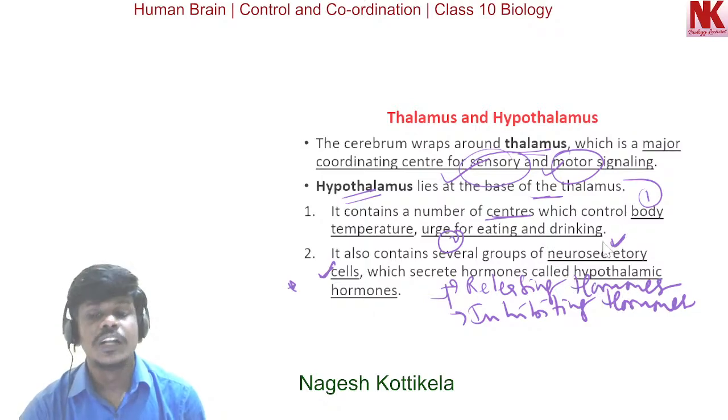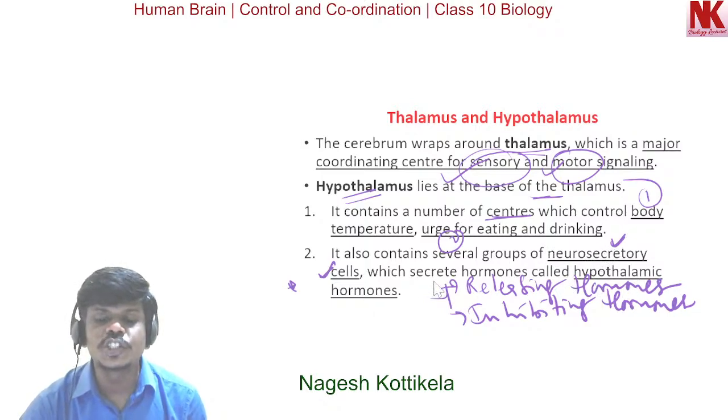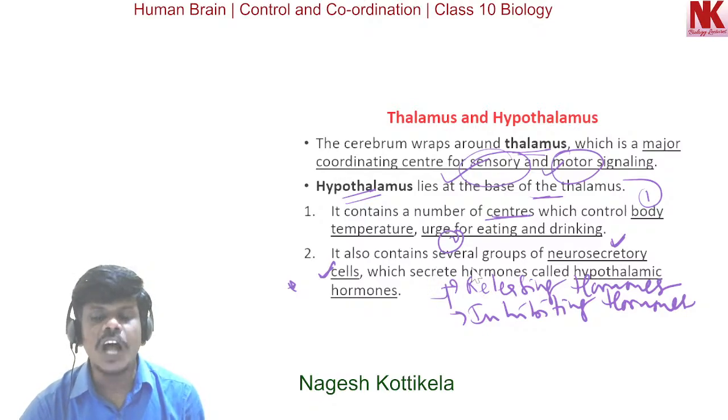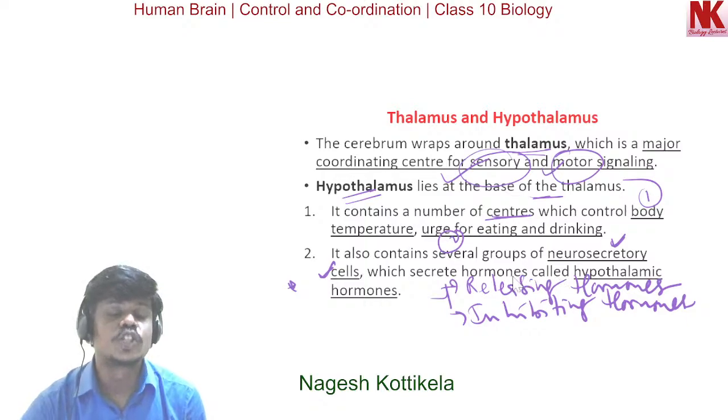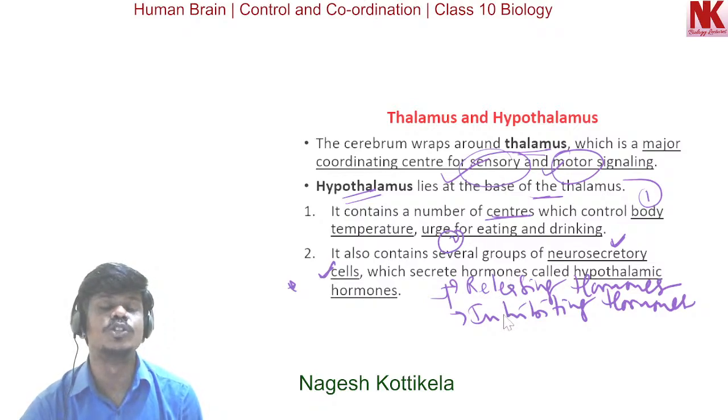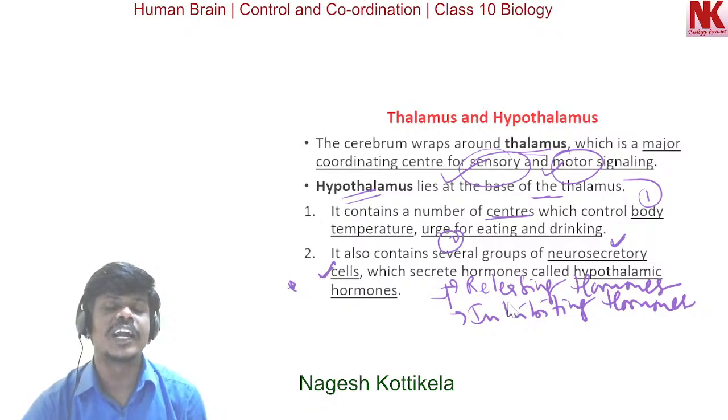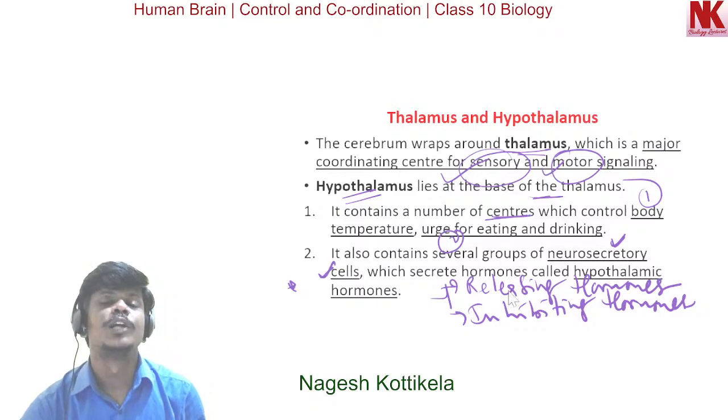So the neurosecretory cells found in the hypothalamus secrete hormones called hypothalamic hormones, which are of two types. They are releasing hormones, which stimulate the release of hormones from the pituitary gland, and inhibiting hormones, which inhibit the release of hormones from the pituitary gland.